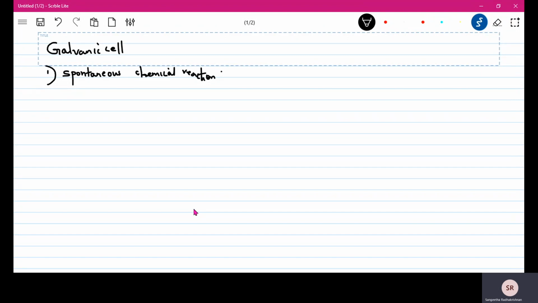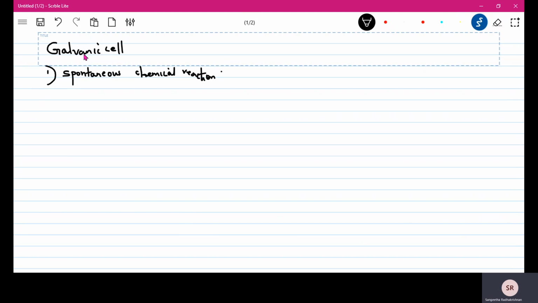Today we're discussing what is meant by a galvanic cell. Now in a galvanic cell we know that a chemical reaction takes place. We have previously seen the electrolytic cell, where electricity was passed to make a chemical reaction take place. Here the chemical reaction takes place on its own. It is spontaneous. Spontaneous means अपने आप होता है. It takes place on its own.